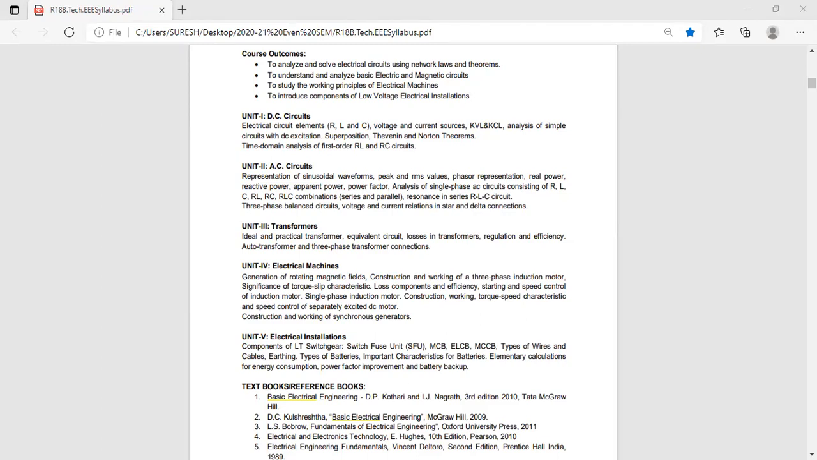For squirrel cage, what are the starting methods? For slip ring, what are the starting methods? Starting methods of 3-phase induction motor.